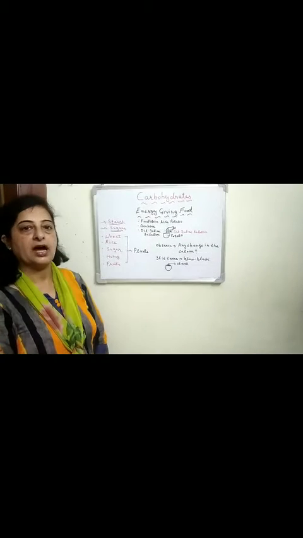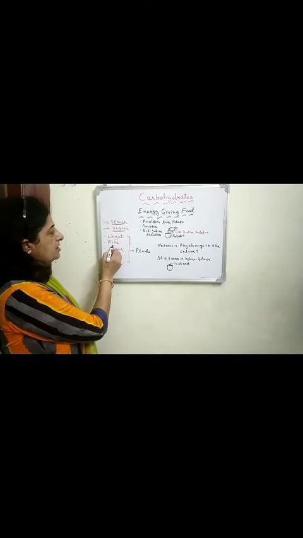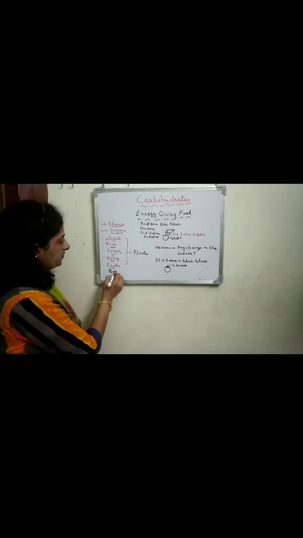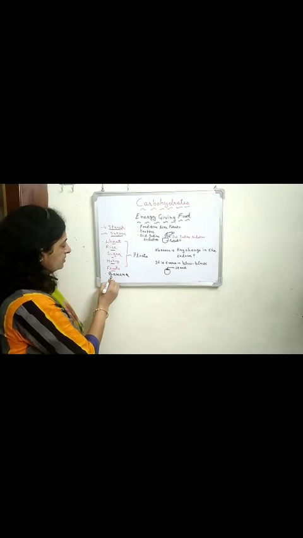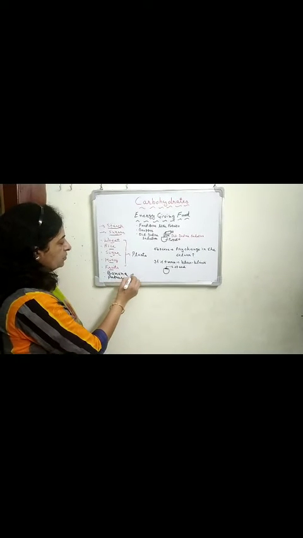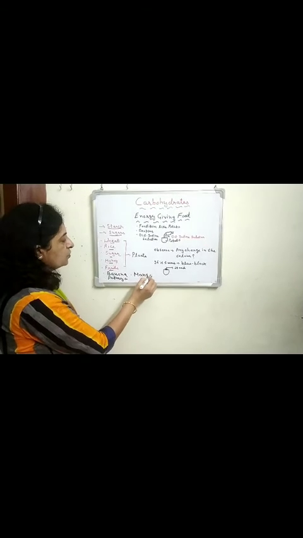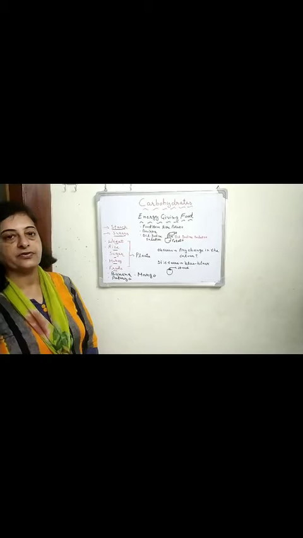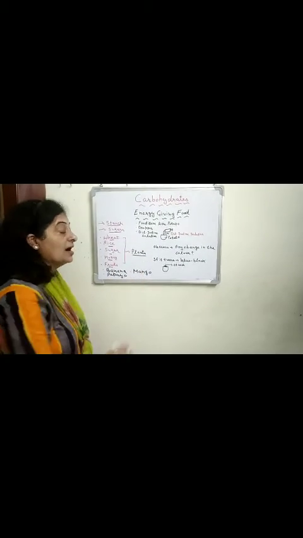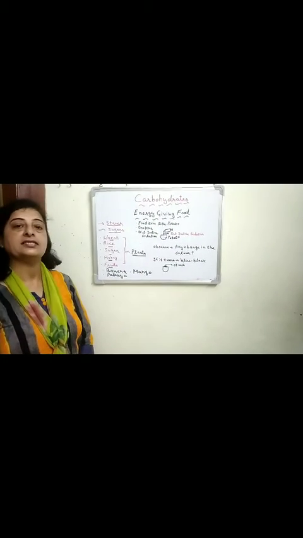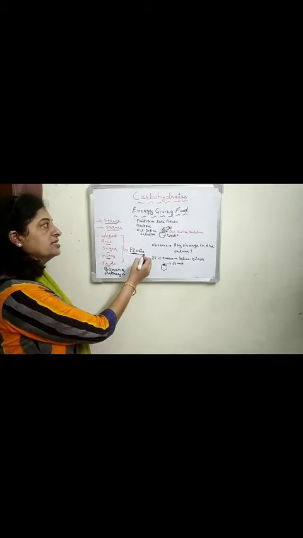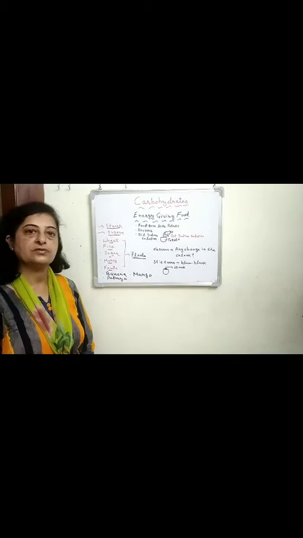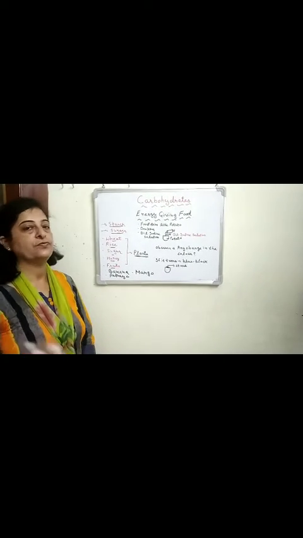Different sources of carbohydrates are wheat, rice, sugar, honey and fruits like banana, papaya and mango. So these are the different sources of carbohydrate. In our food, we get carbohydrates mainly from plant sources. So these carbohydrates, which are energy giving food, are a must for our body for getting energy for our growth.